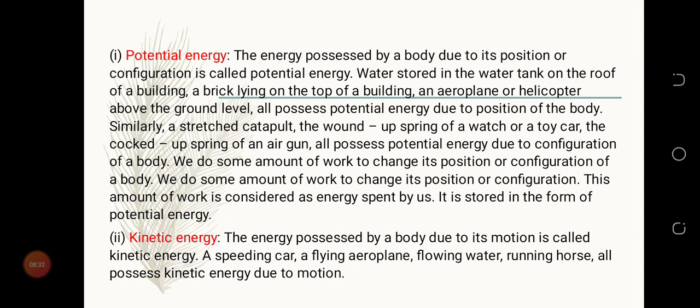We do some amount of work to change its position or configuration. This amount of work is considered as energy spent by us. It is stored in the form of potential energy. So let's go to kinetic energy. The energy possessed by a body due to its motion is called kinetic energy. A speeding car, a flying aeroplane, flowing water, a running horse, all possess kinetic energy due to motion.